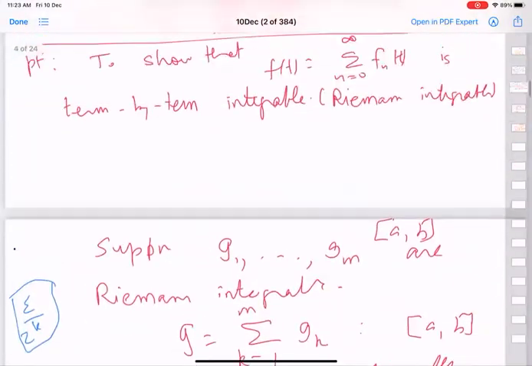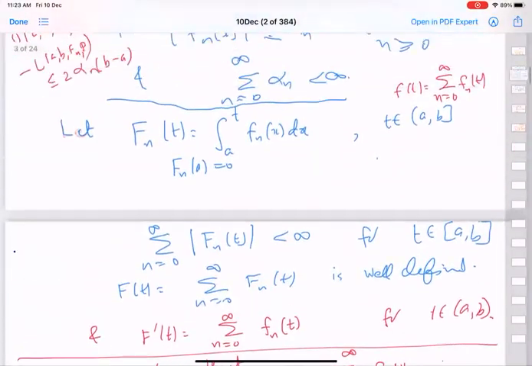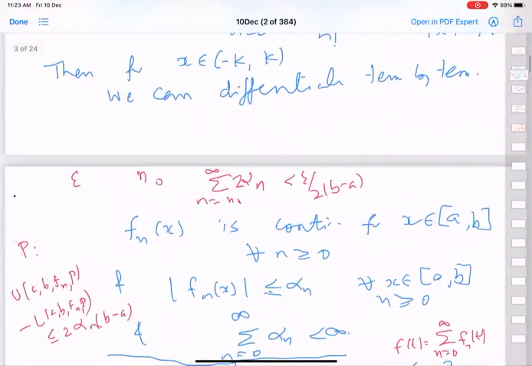I had said that the nth one is less than or equal to alpha n, where the summation of alpha n is finite. Now I am saying the supremum over x of the absolute value of fn(x), summed over n, is finite.